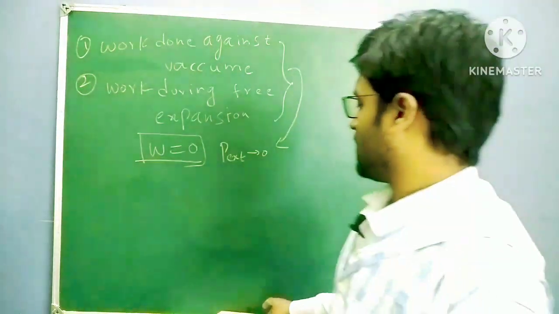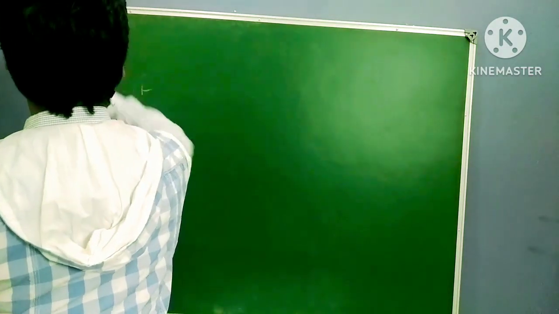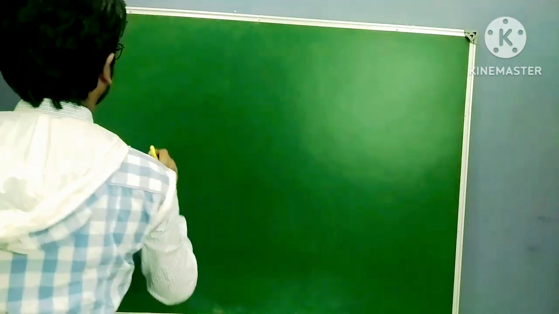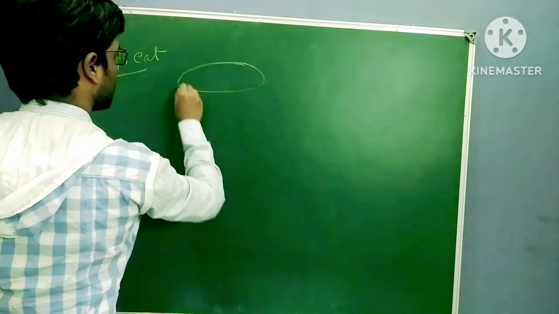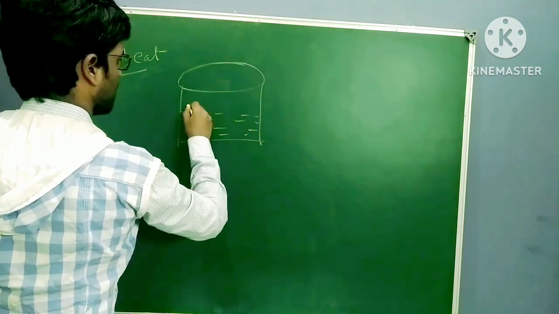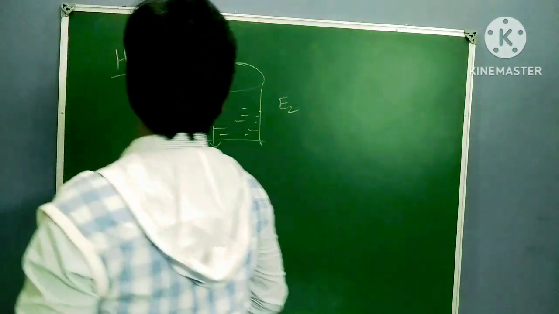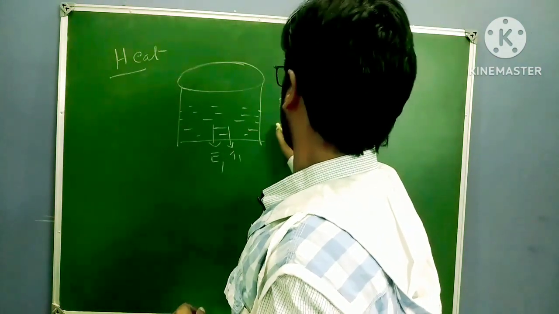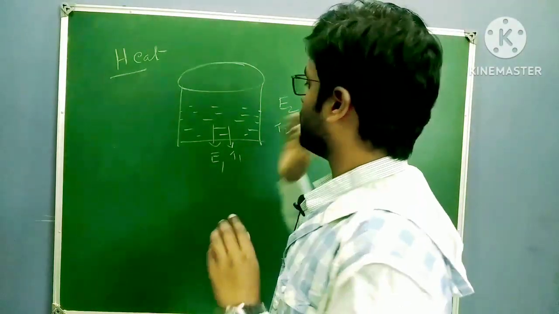Clear? So this is about the work. Now, why are work and heat boundary properties? That is very important. Next, heat. So what is heat? I am taking one container here, again with gas particles. System energy at E1, surrounding energy at E2. For suppose system is at T1 temperature, surrounding is at T2 temperature.